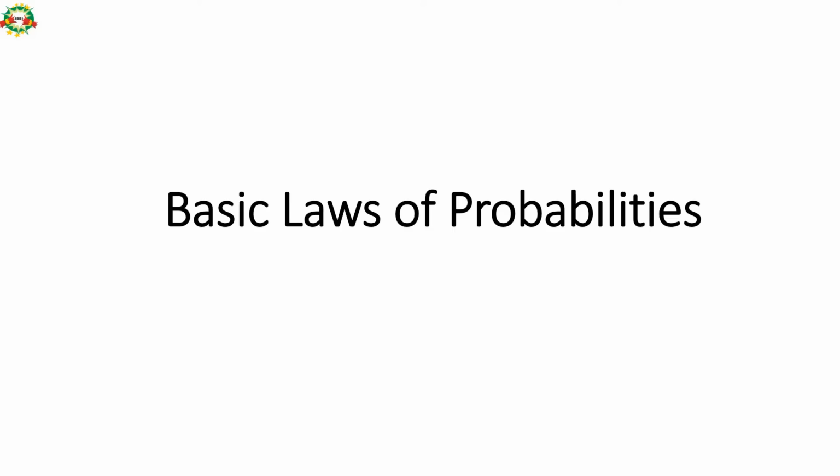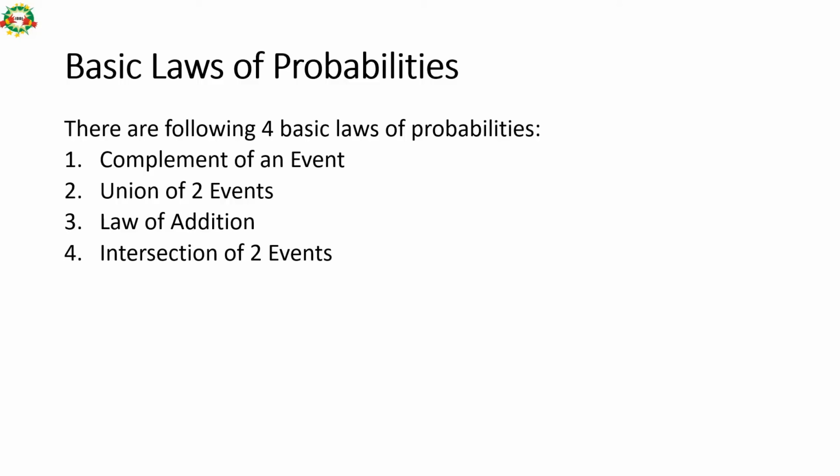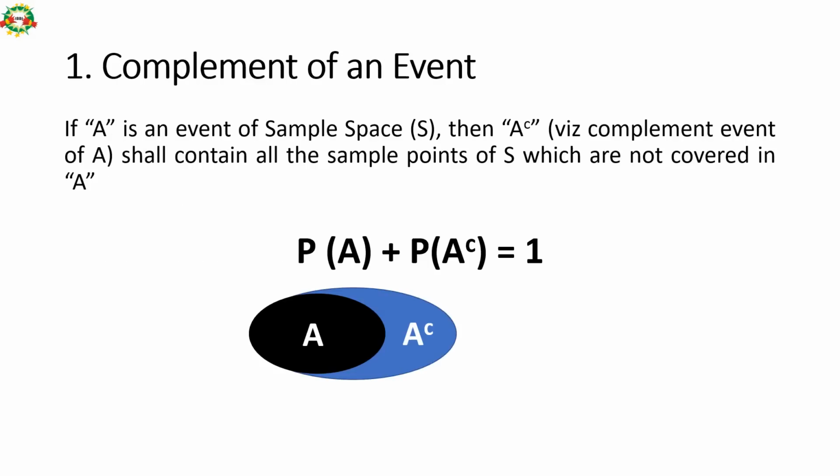Basic laws of probability. There are basically four basic laws of probability: complement of an event, union of two events, law of addition, and intersection of two events. These four laws are also important from an exam perspective. Complement of an event. Say A is an event of a sample space S. We have a big sample space S and one of the events is A. Then A^C is the complement event of A. A^C is the symbol for the complement event of A.